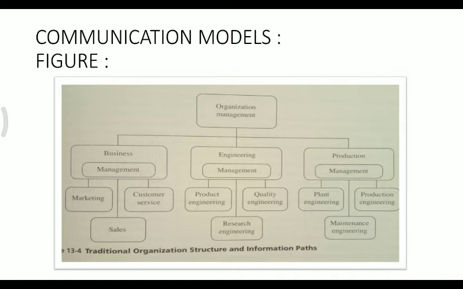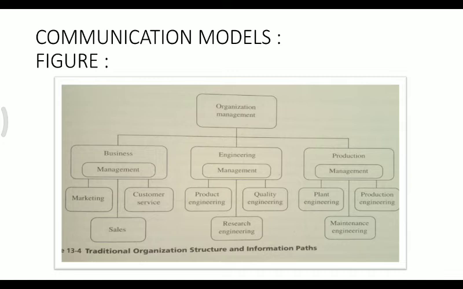Effective communication is obtained by considering the following: organization management, business, engineering and production. Business includes marketing, customer service and sales. Engineering includes product engineering, quality engineering and research engineering.